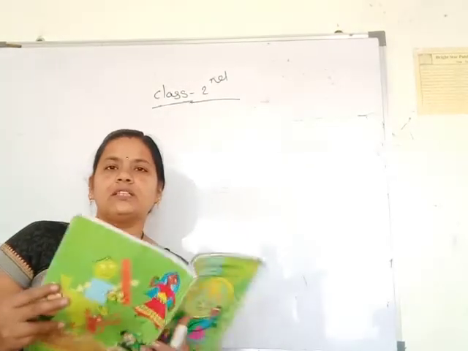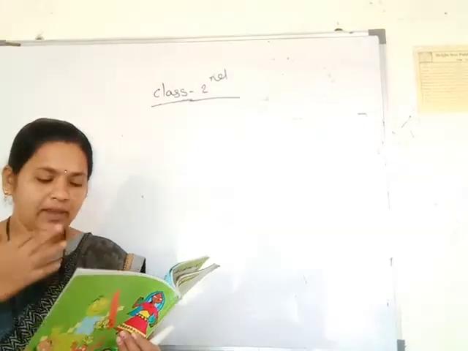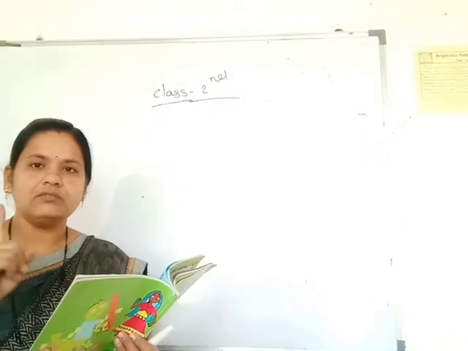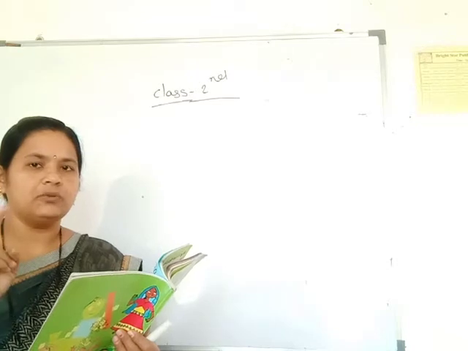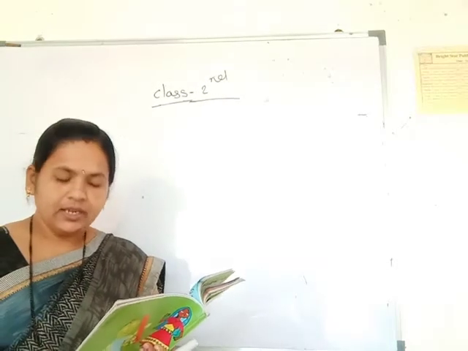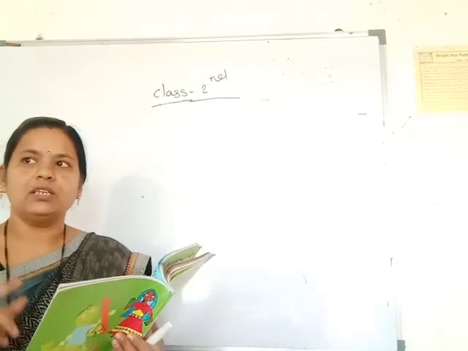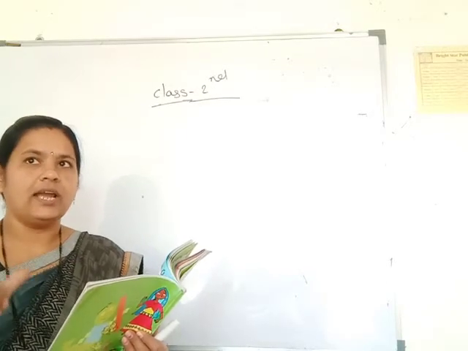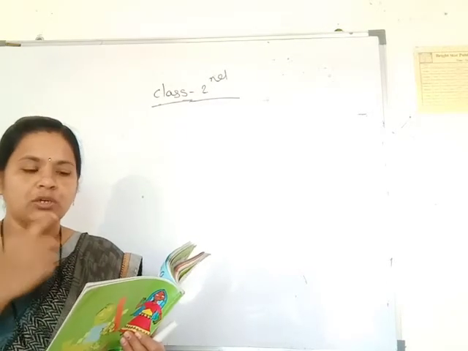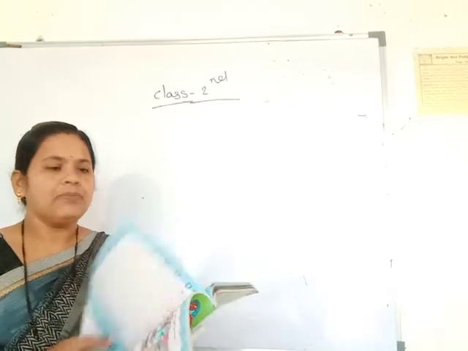Then next number 13. In the Bengal you take 13, which means 1 red point, which is 10, and for the other green points you take 3. Then the next number is 32. 32 means in the Bengal you take red points 3, which is 30, and you take green points 2. 30 plus 2 is equal to 32.